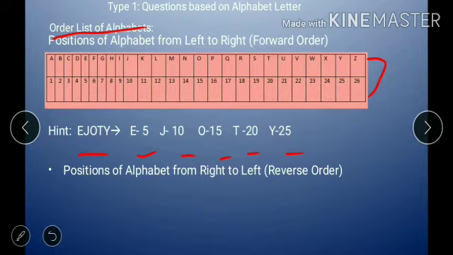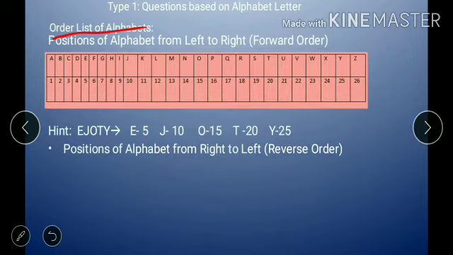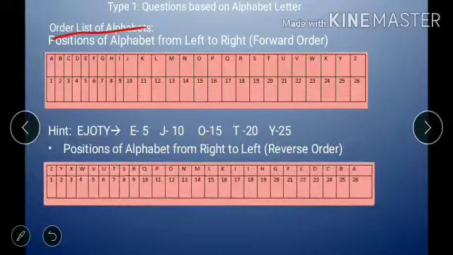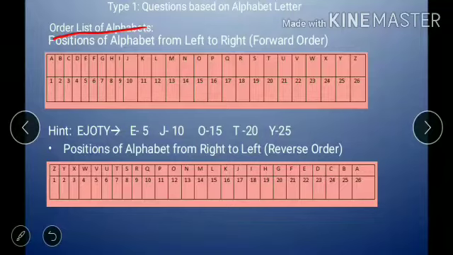Next is the positions of alphabets from right to left, that is reverse order. This one also we have to remember, and there is also one technique to remember. This is how positions from right to left look. Z has number 1 and A has number 26. How can we remember the coding of it?